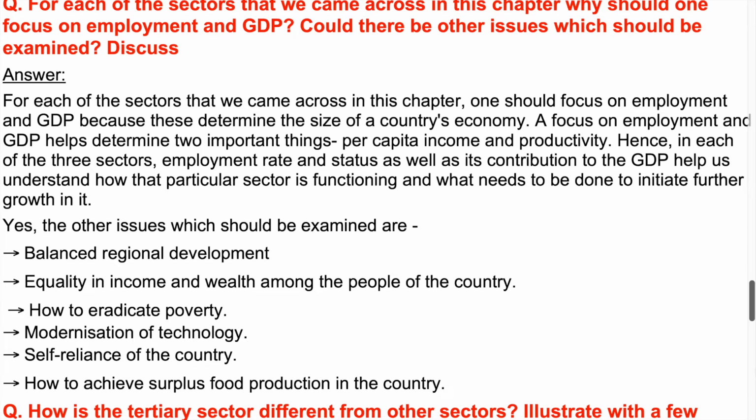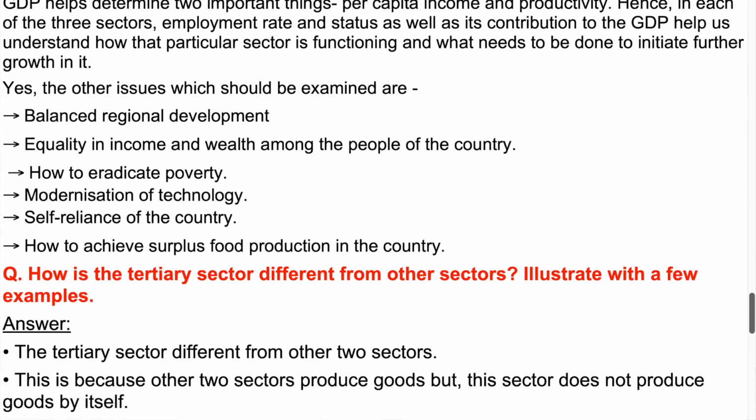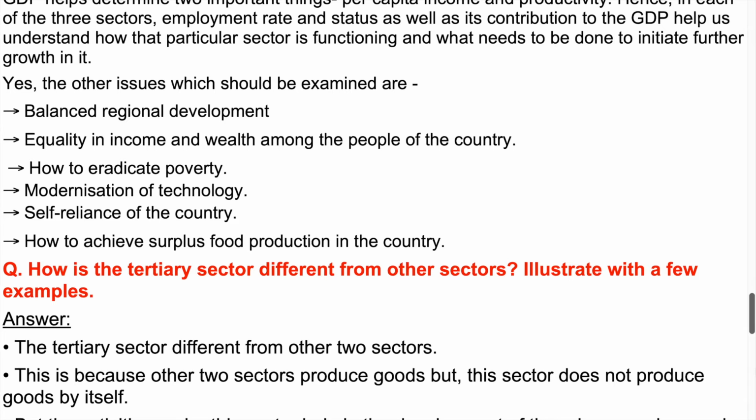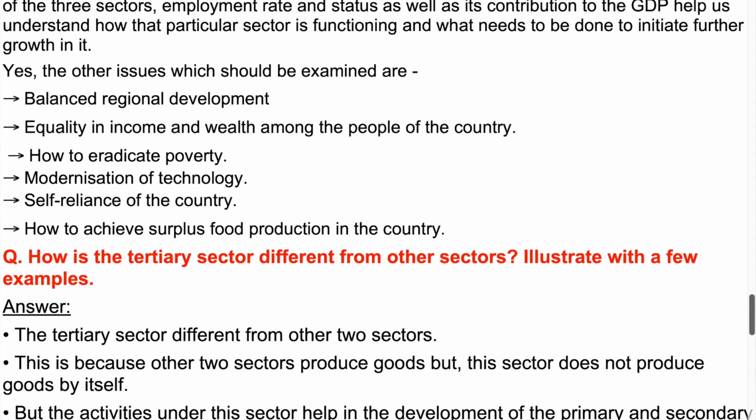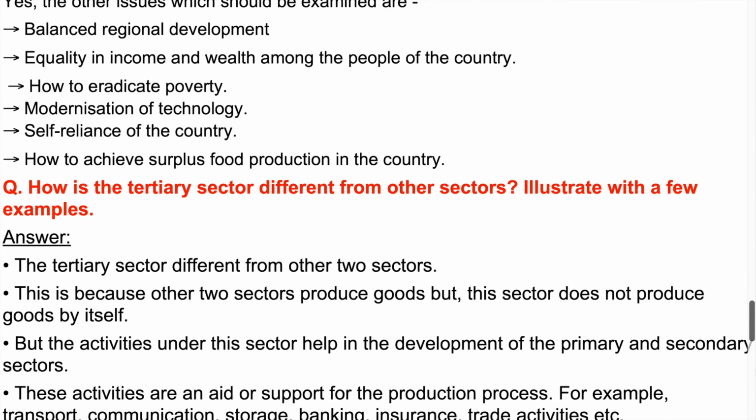Yes, the other issues which should be examined are balanced regional development, equality in income and wealth among the people of the country, how to eradicate poverty, modernization of technology, self-reliance of the country, how to achieve surplus food production in the country.